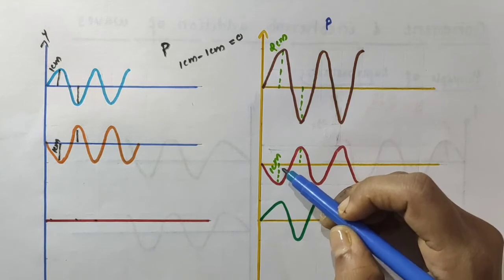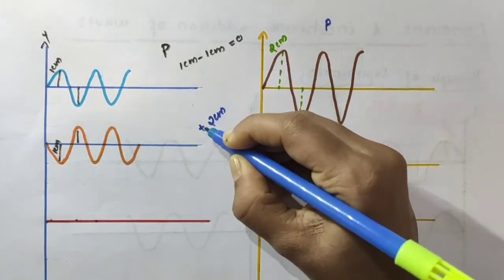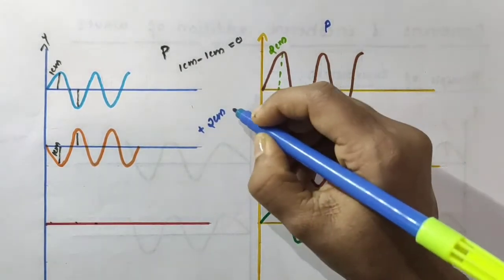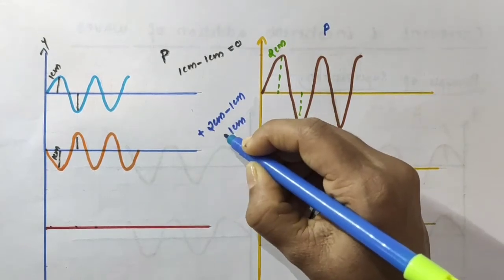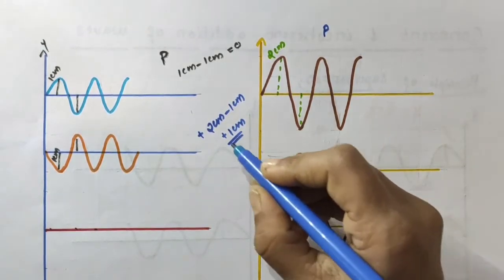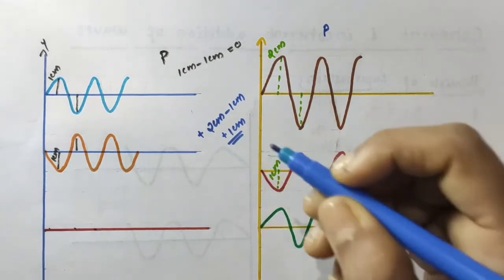So, what about the net displacement at the point P? 2 cm up, so plus 2 cm, and 1 cm downwards, so minus 1 cm. 2 minus 1 is what? 1 cm, no? This 1 is actually plus, no? So, plus 1 cm will be the corresponding amplitude of the resultant wave.